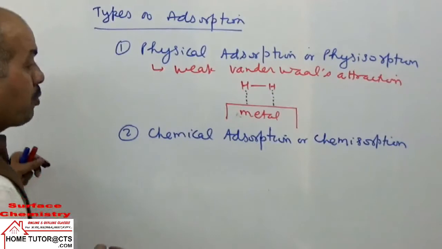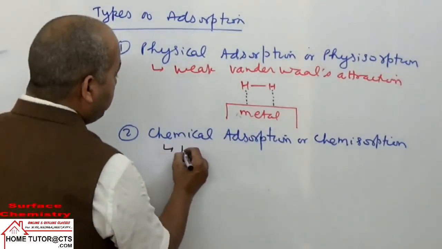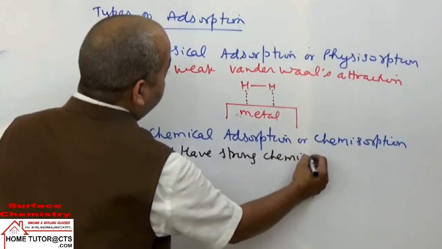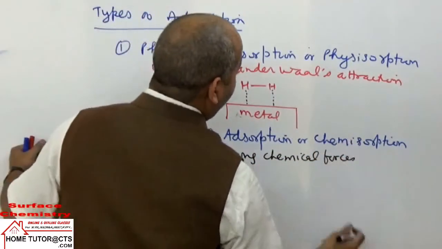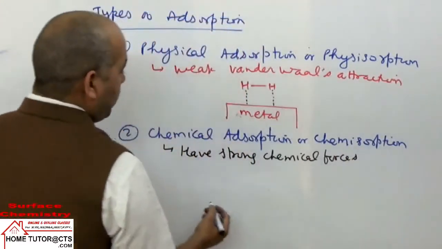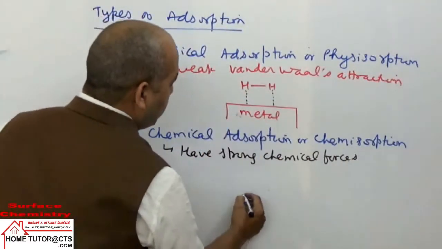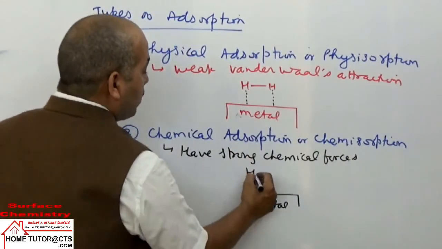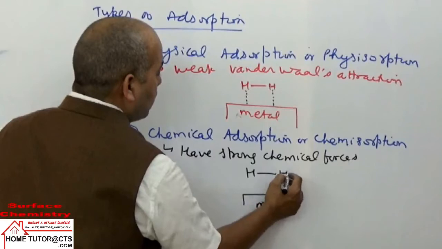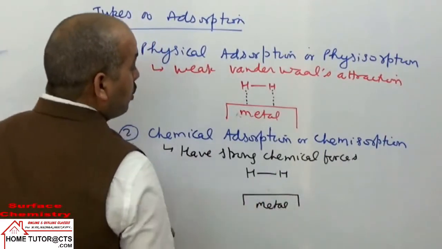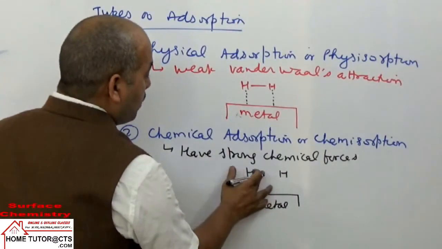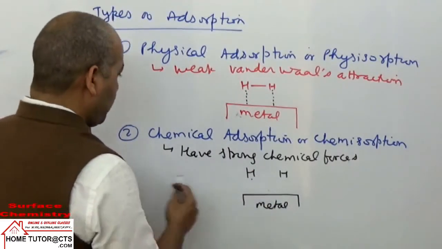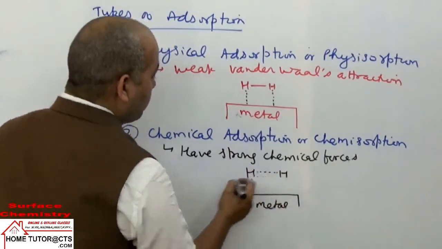While in chemisorption or chemical adsorption, they have strong chemical forces equivalent to chemical bonds. If I write the same example, metal adsorbs hydrogen gas by chemical adsorption. Then what we write here? We form stronger bond here, and this bond becomes weaker.